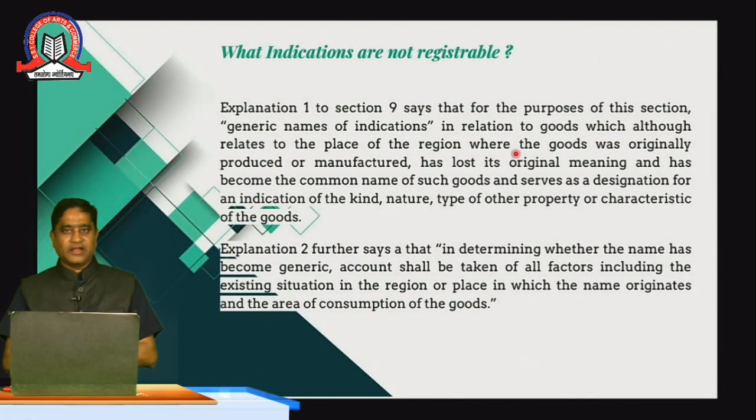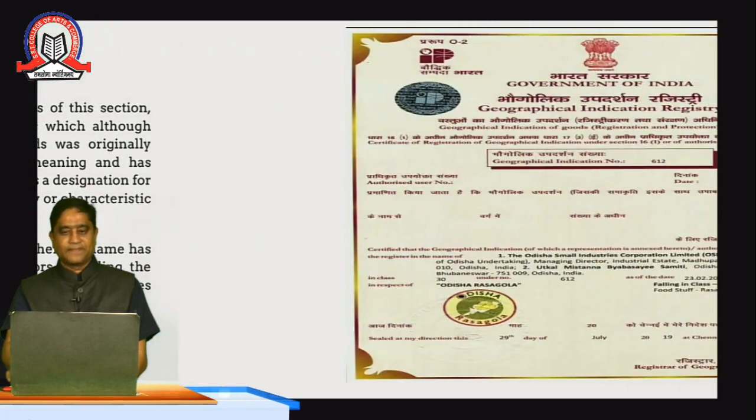What is not registered? Section 9 and explanation 1 say that the purpose of this section is that generic names of particular products are not registered, and if it is hurting sentiments, it is not registered. Explanation 2 says that in determining whether a name is generic, factors including the place of origin or the place of consumption of goods are considered, and such names cannot be registered.